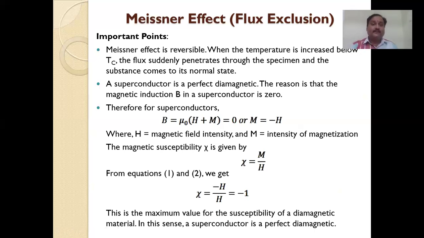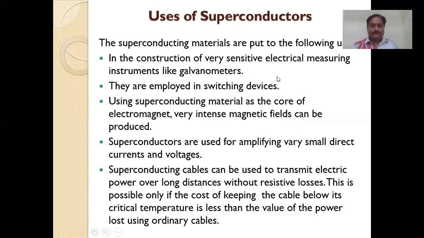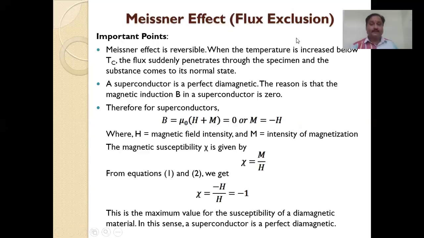We also note that the Meissner effect is a reversible process. When the temperature is increased above Tc, there is a condition T greater than Tc, the magnetic flux suddenly penetrates the specimen and the substance comes back to its normal state. Then a superconductor is a perfect diamagnetic.